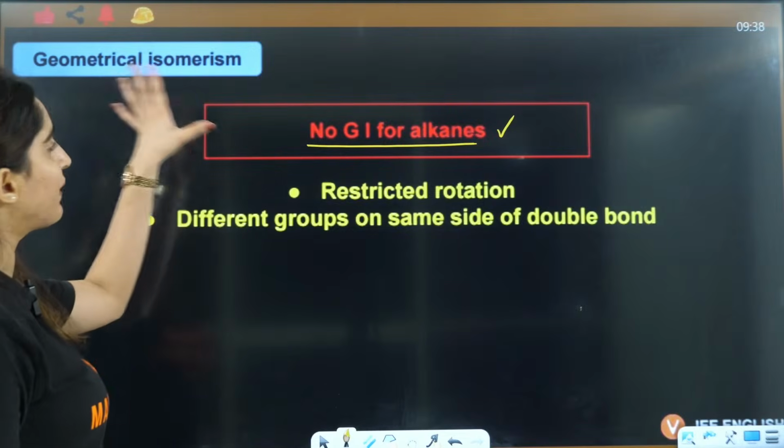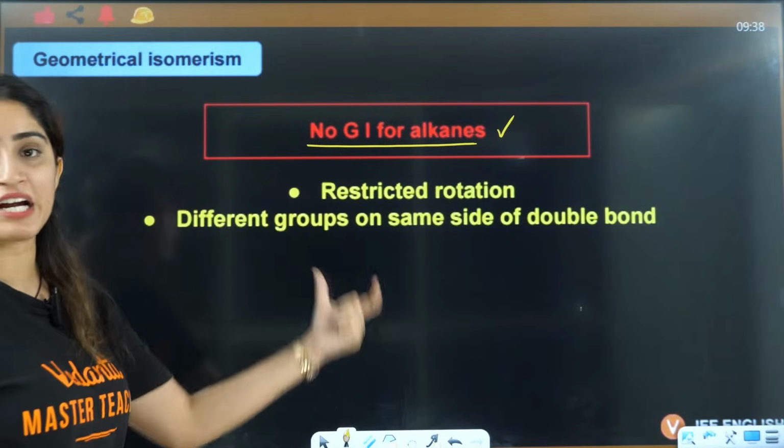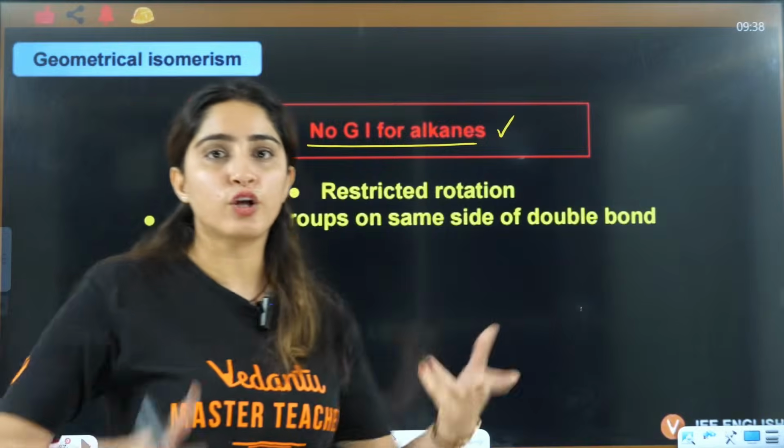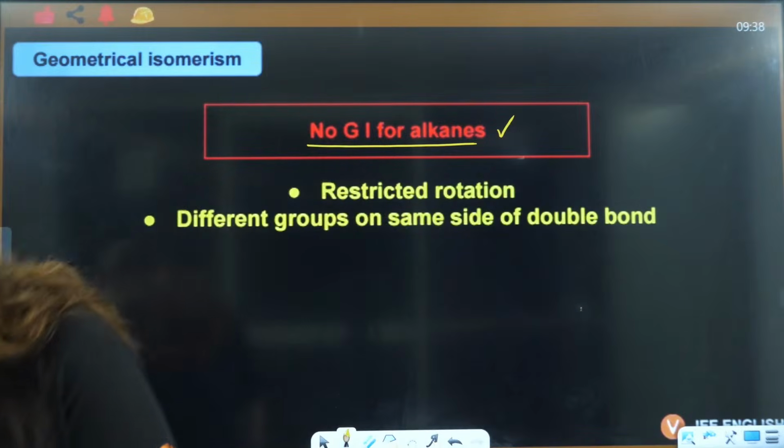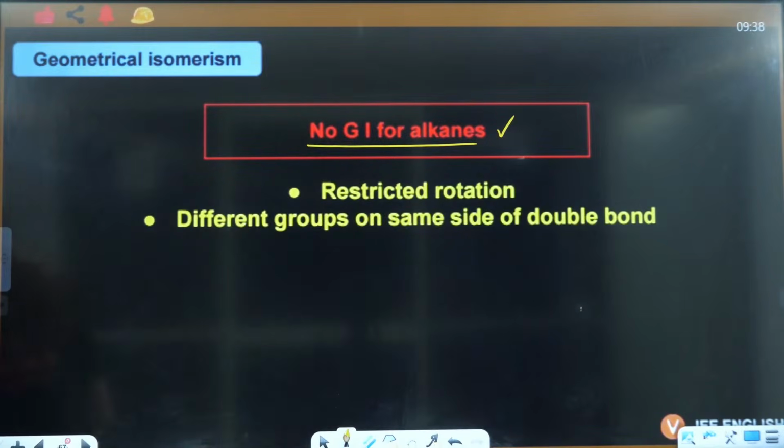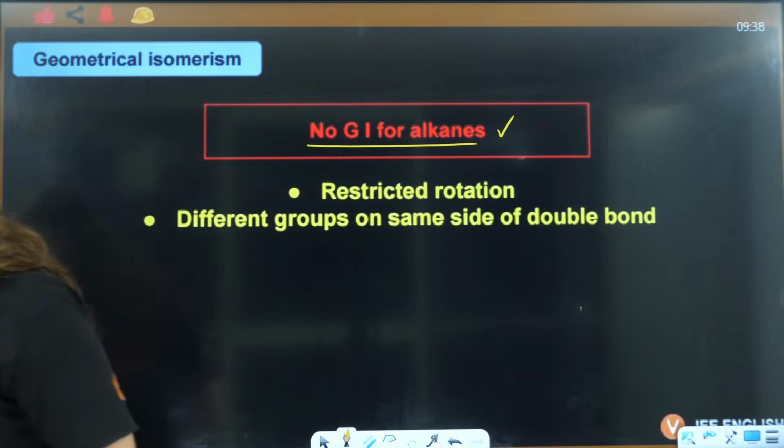So firstly, for geometrical isomerism, you need restricted rotation. The rotation has to be restricted. Now, I'll do one thing. Shall I make a compound for you to show you how restricted rotation looks like? Do I need to do that? Yes, everybody. Do you want me to make a compound where you can judge how restricted rotation looks like? Okay, so let's do that.